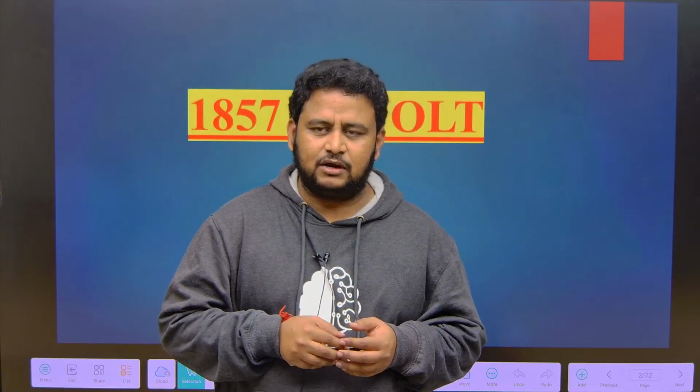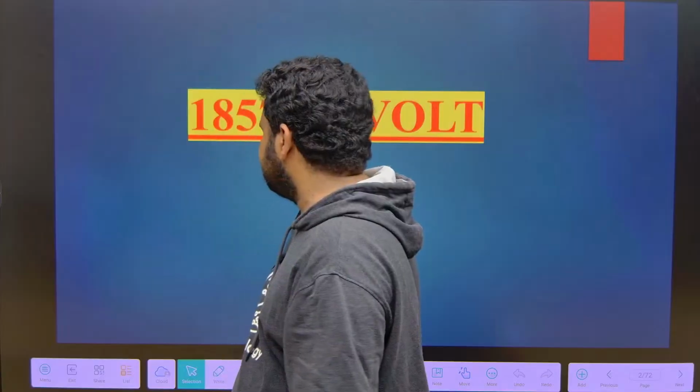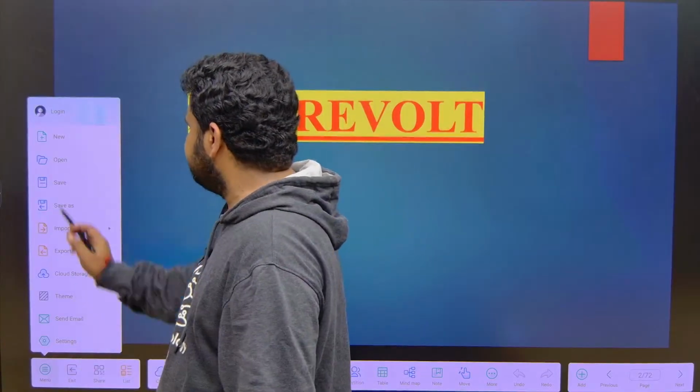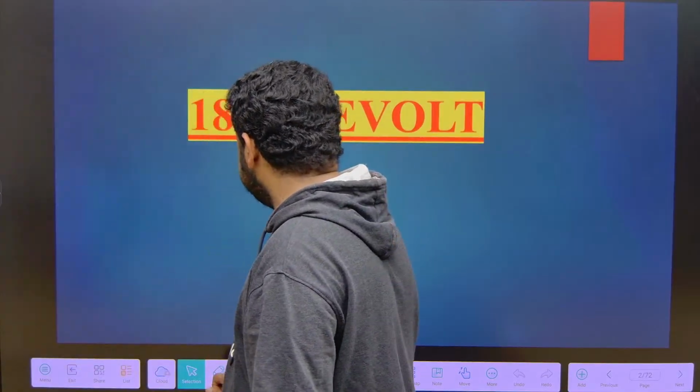So we had started our discussion on history. We started with governor generals and then viceroys of India, and later we did socio religious reform movements. So we did that in two parts. Now we are starting with another most important topic and favorite topic of any competitive exam, that is 1857 revolt.